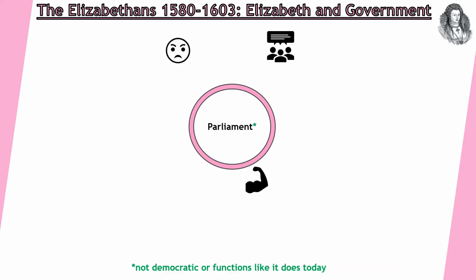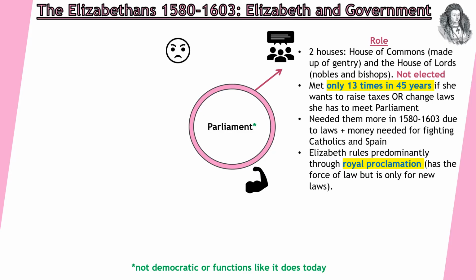Right, let's look at Parliament. Just to be clear though, Parliament is not a democratic institution like it is today. It's very different. So the role of Parliament then, there are still two houses like we know today. The House of Commons, which is made up of gentry. They are not elected, however. And then we've got the House of Lords, which is made up of nobles and bishops.